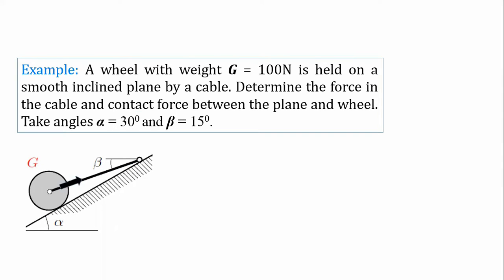So we can say that the tension will act on this wheel outward from the center of this wheel. This tension force will be acting at the angle beta from horizontal, because this is beta, so this again will be beta, and you will get one gravitational force due to weight of the wheel. This is gravitational force, and there will be a reaction force from this contact surface. So these three forces are acting on the wheel.